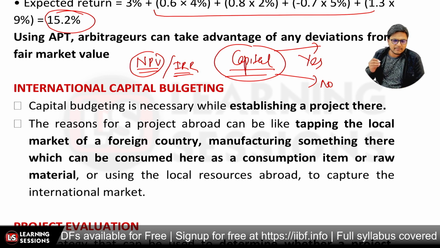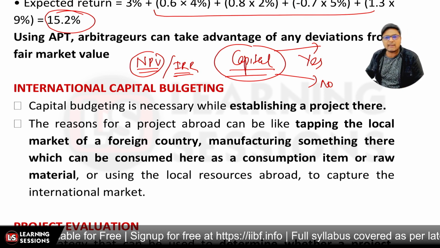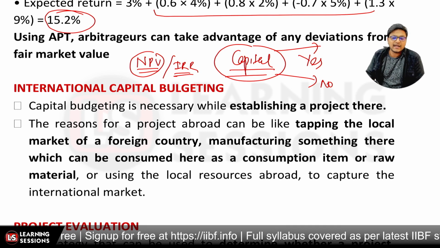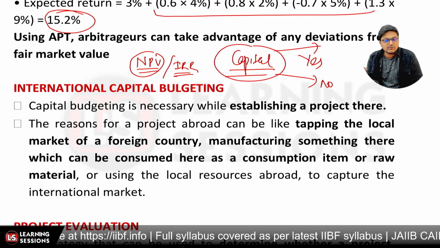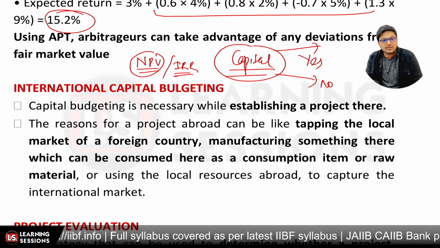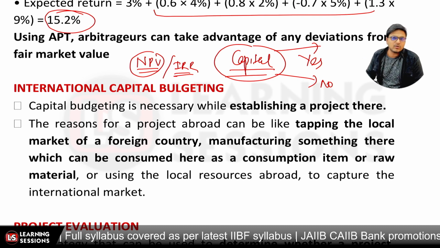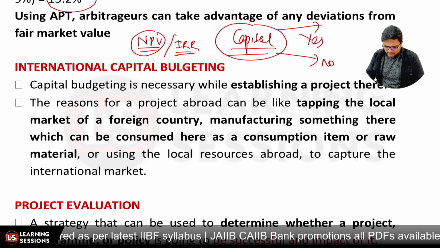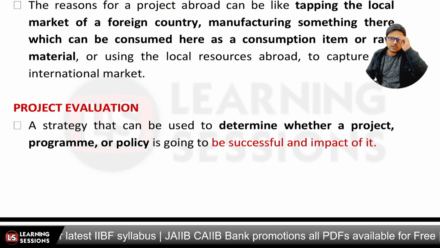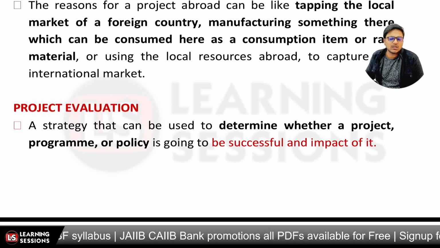If you want to set up a project abroad, we must look at whether we should go for the project or not, and what different things we must look into. We must consider different risks. So all these things must be looked into, and for the international market also, capital budgeting is to be done. So it's related to project evaluation.